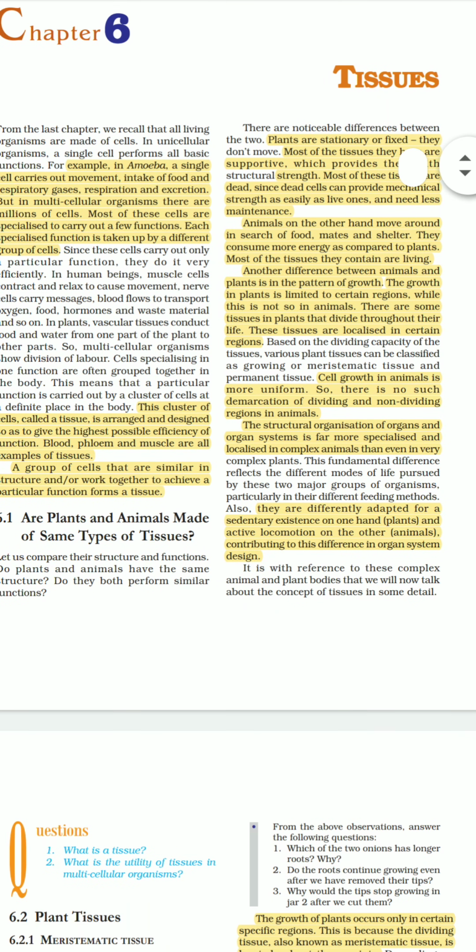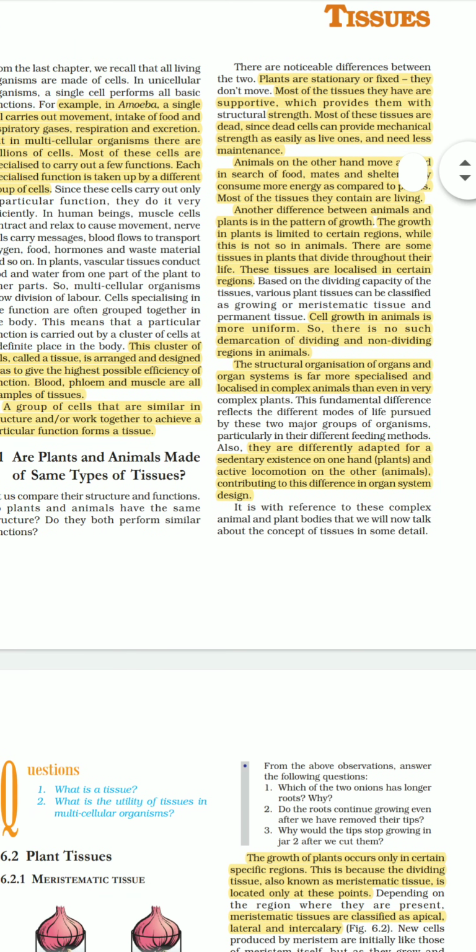Another difference between plants and animals is in the pattern of growth. The growth of plants is limited to certain regions, while this is not so in animals. There are some tissues in plants that divide throughout their life. These regions are localized in certain areas. You must have observed also that in case of plants, certain areas keep on growing throughout their life.